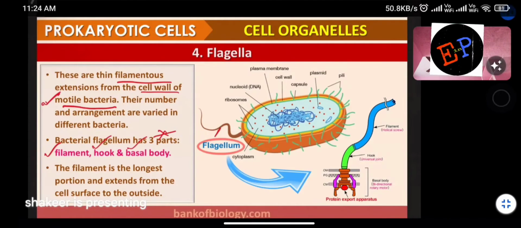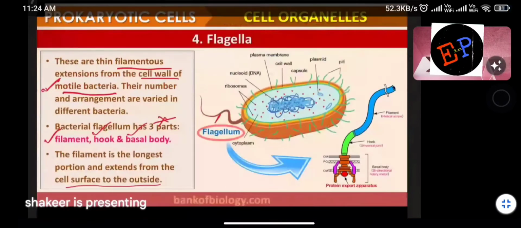Out of filament, hook, and basal body, which is the longest one? Filament is the longest one. From the surface to the outside, whatever you see, you can call the filament. And inside the cell, you can find the hook as well as the basal body. Understood now? Here some arrangement is given. I don't think it is required. Clear?